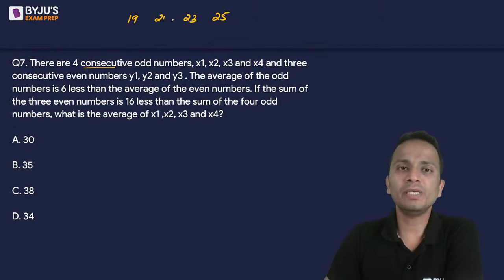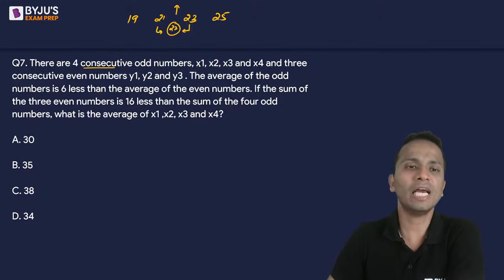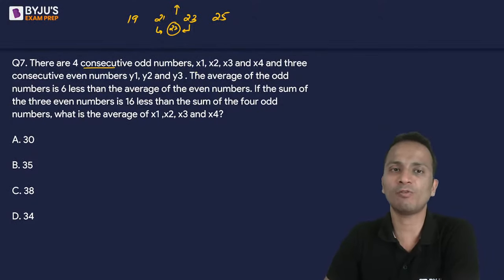Now their average will be the middle term, but there are two middle terms. So it will be the average of the two middle terms. So here 22 will be the average of these numbers, which will be one more than this number or one less than this number. All right. Okay. So this is how you can find out the average of four consecutive odd numbers.